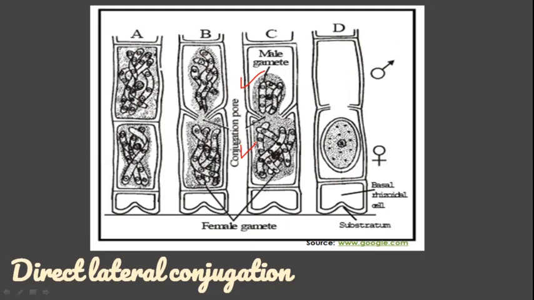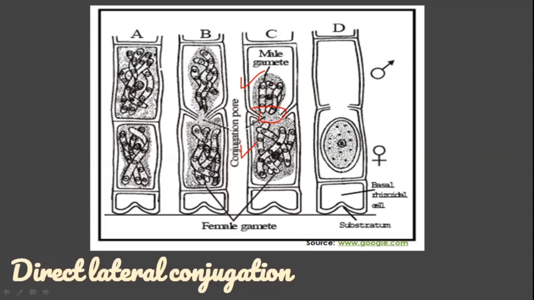During the process, the lower cell increases in size, but the upper cell remains smaller. The protoplast of the male cell forms an outgrowth which elongates and comes in contact with the transverse wall which is present between these two cells.